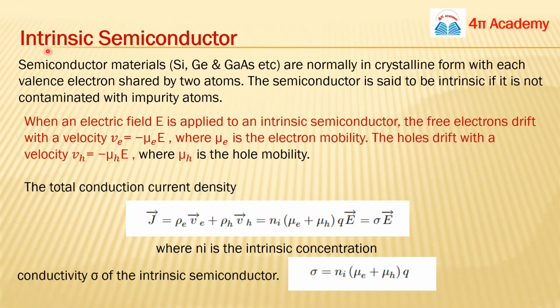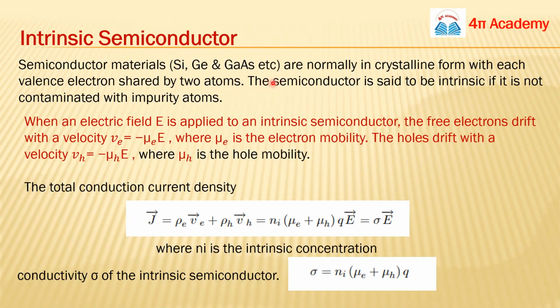Okay, so intrinsic semiconductors, I hope you all know about them. These are semiconductors in their purest form, meaning we are not mixing any impurity into the semiconductor. These types of semiconductors are known as intrinsic semiconductors, right?